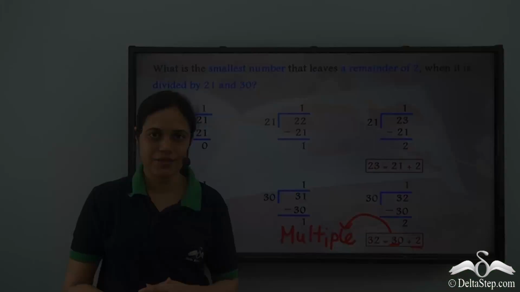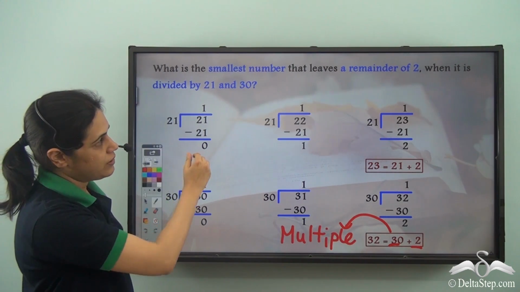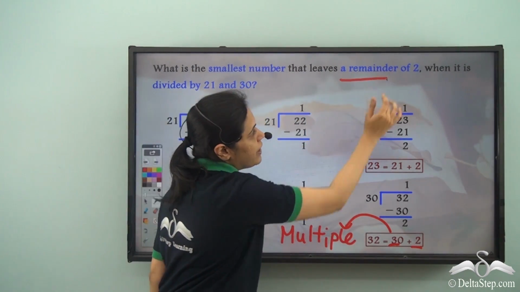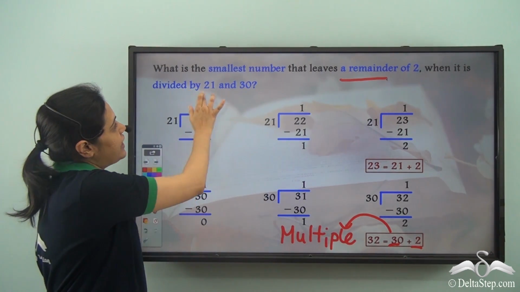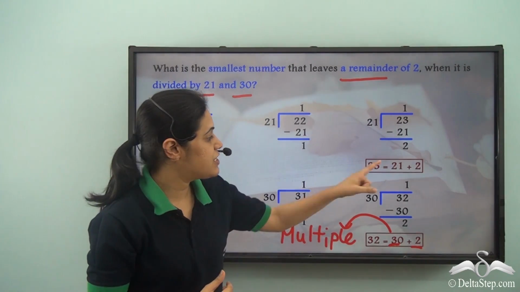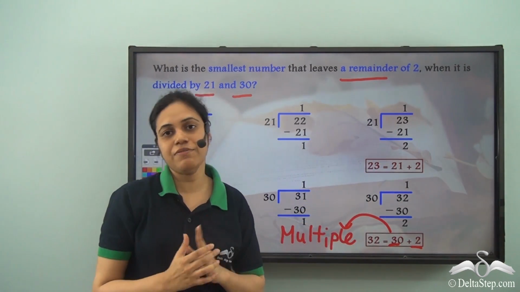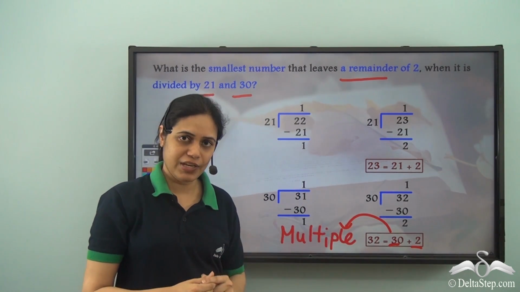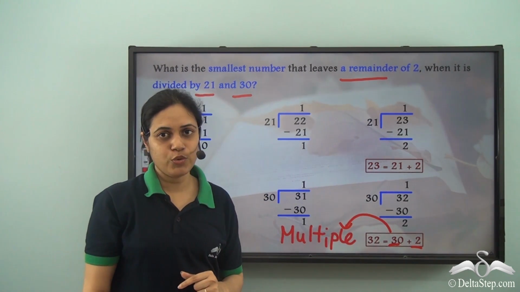So in order to solve this problem, that is, in order to find a number which leaves a remainder of 2 when divided by 21 and 30, I get a number which is a multiple of both 21 and 30, and I add 2 to it.